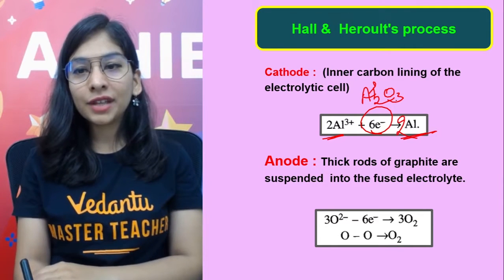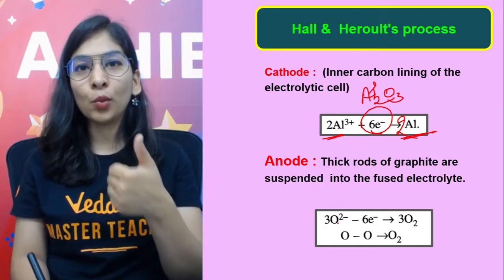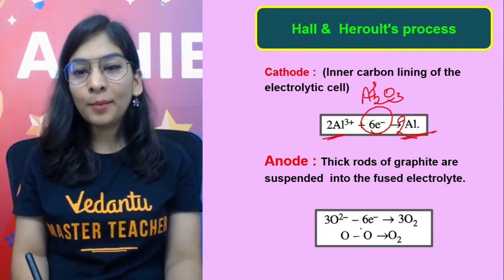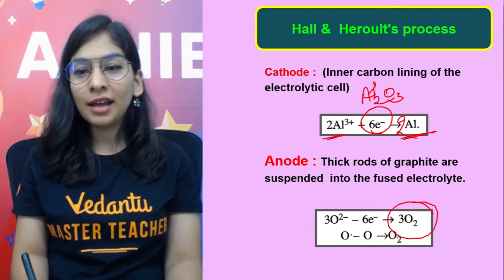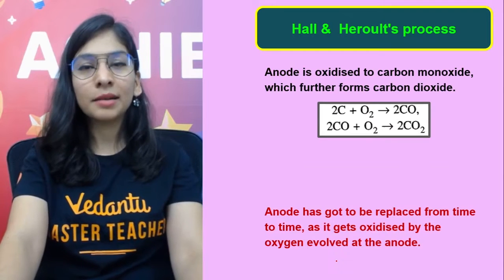At the anode, I have 3 oxygens, each having 2 negative charge, so they need to lose 6 electrons. One has 2 extra electrons, so 3 have 6 extra electrons. Minus means they are losing the 6 electrons and give oxygen gas, 3 molecules of oxygen gas, as simple as that.